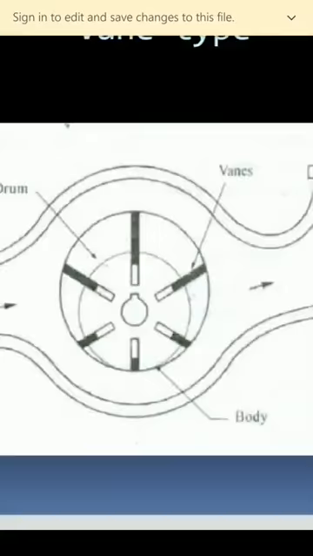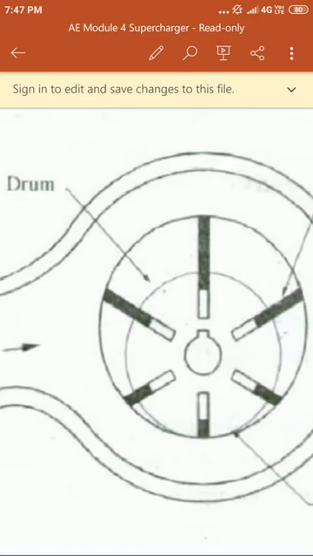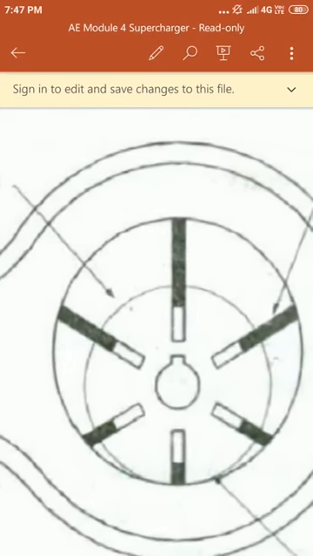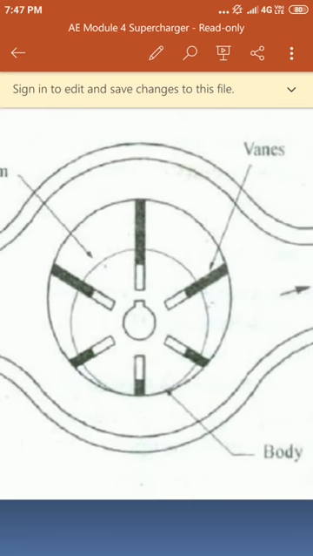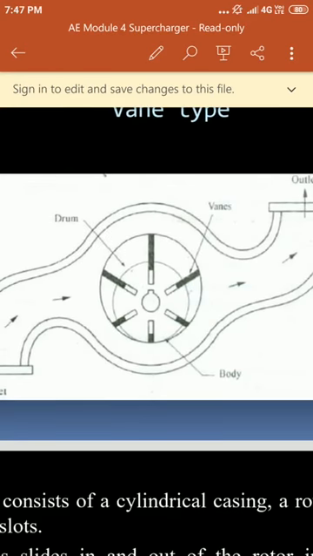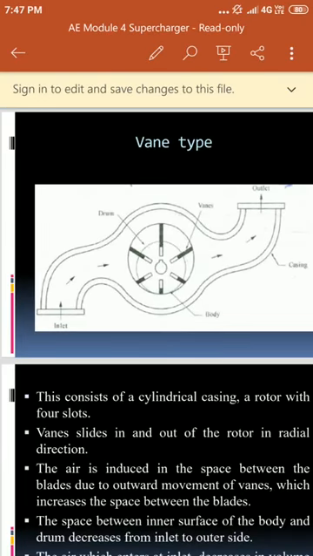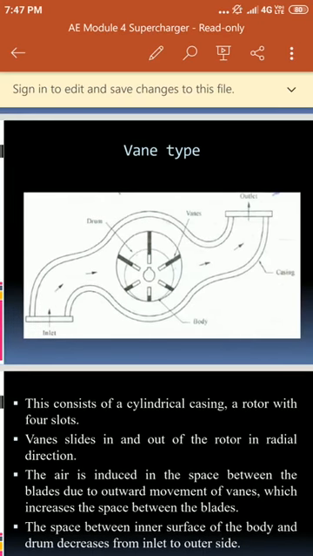The outside one is the rotor, this circle is the rotor, and the inside one, marked with the arrow, is the drum. Blades, that is vanes, are attached to the rotor, and these vanes can slide inside the body.